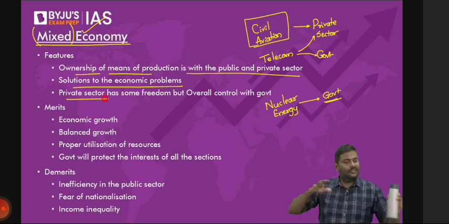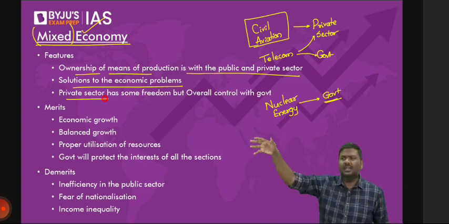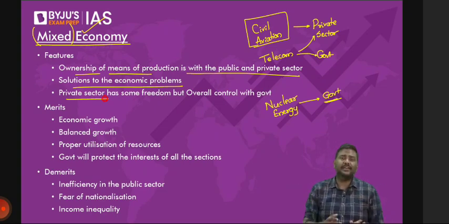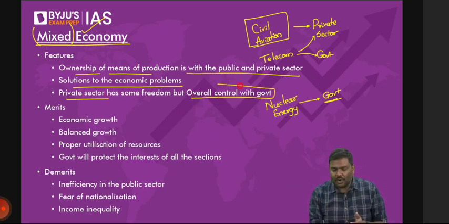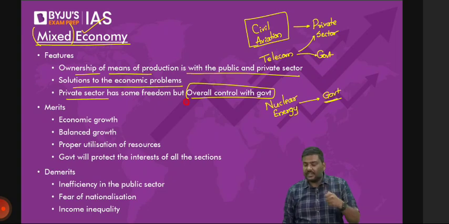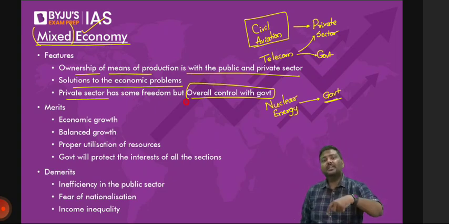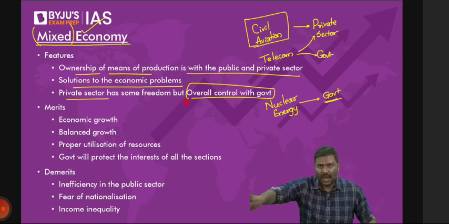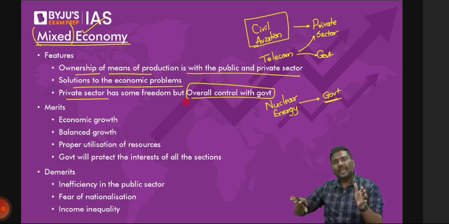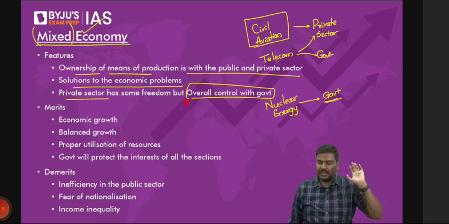And if they want to, let's say, start a flying company, that is a civil aviation company, they can take approval and start. That choice is there for the private sector. But remember, the control of the economy is with the government. The overall control is with the government. That is, the government will decide in which sector the private sector is allowed, in which sector it will be barred, in which sector I will be present, in which sector I will be absent. All of this is with the government. Done? Right? So these are the features of a mixed economy.